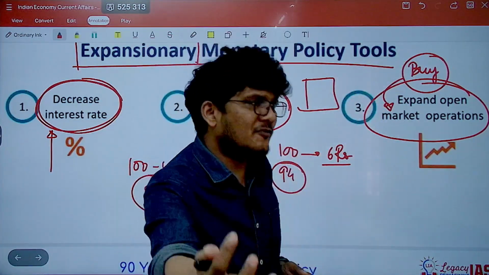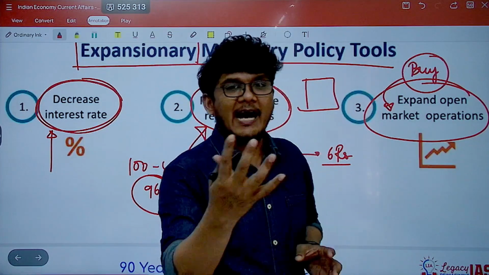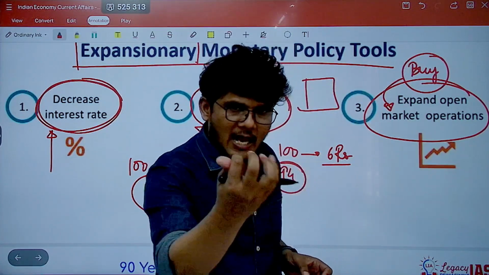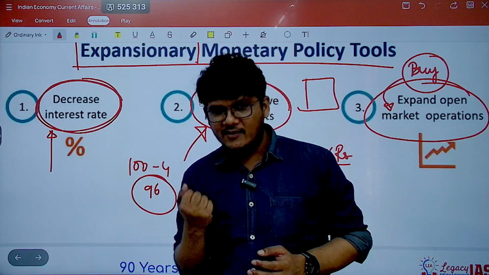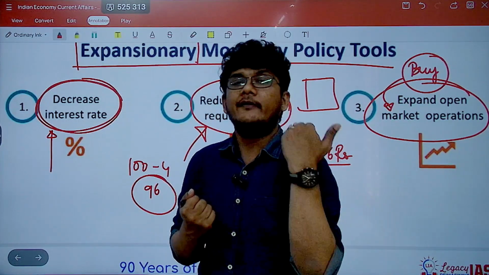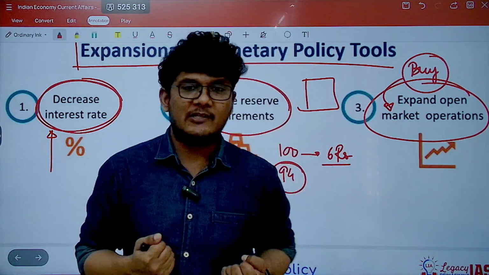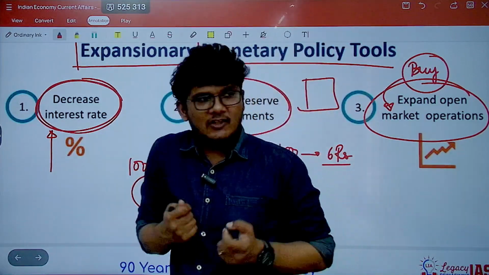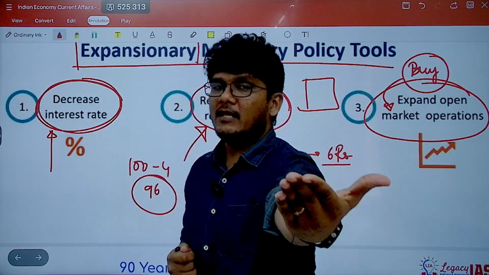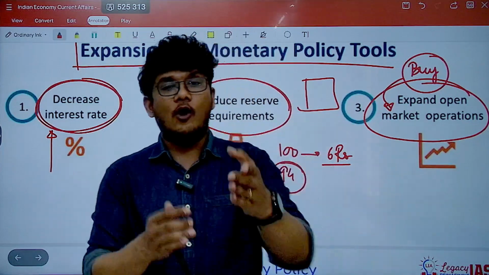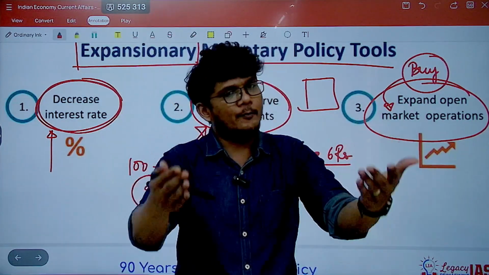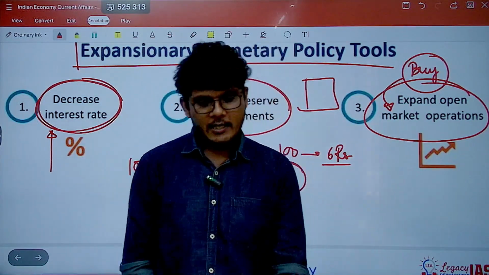RBI is buying it back from you, and against that government security will give you the money that was promised. So RBI will get this piece of paper and you will get the money. That means more money in your hands, more demand, more production, and a faster economic growth rate.